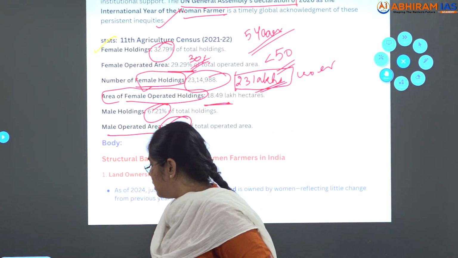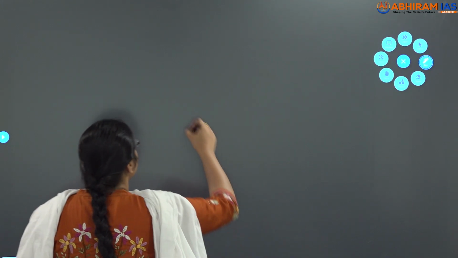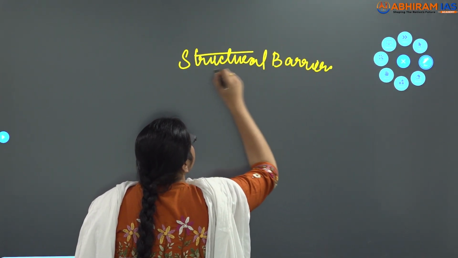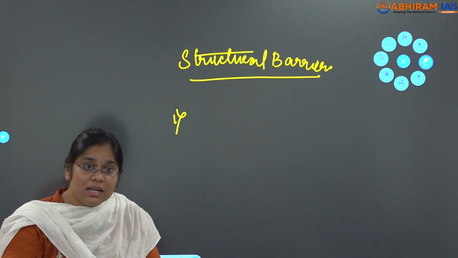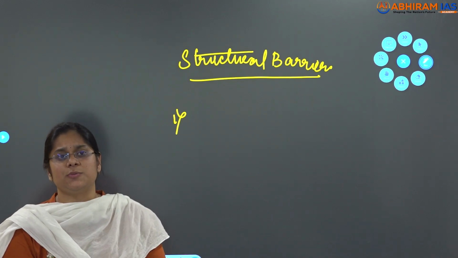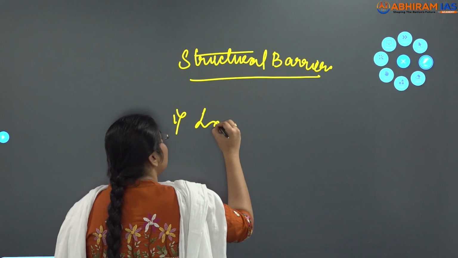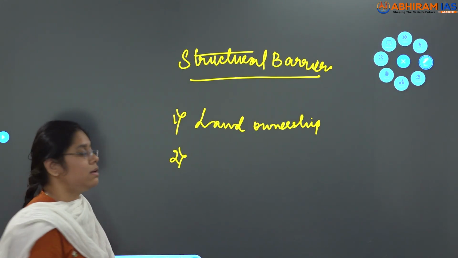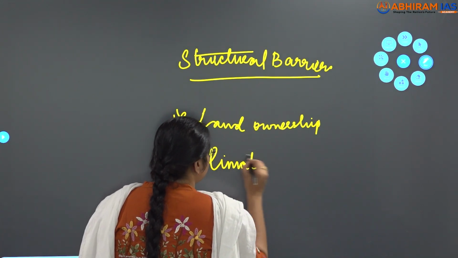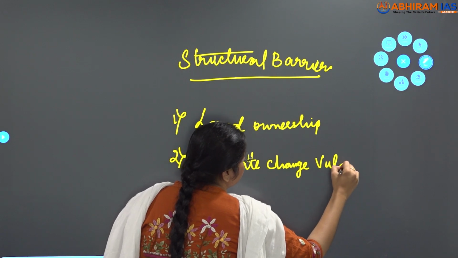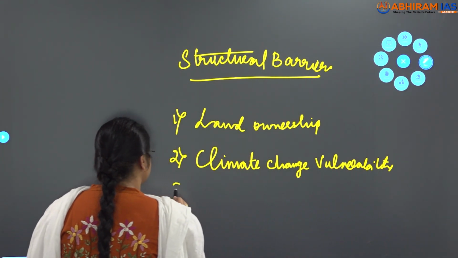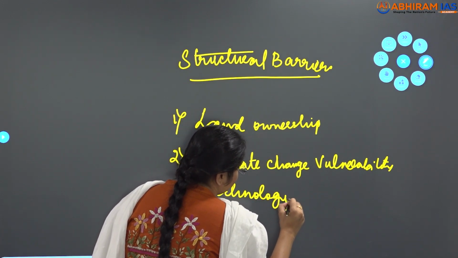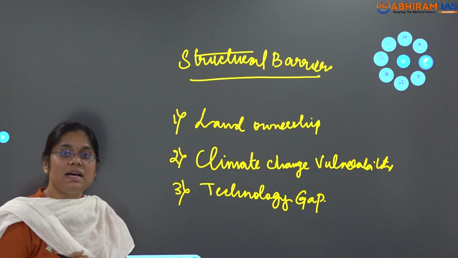In the body, when I ask you to write the first answer, we should remember I said structural barriers. So what structural barriers are there? First thing, when the land is not in our name, how can policies or direct benefit transfers come to us? So first is land ownership. And as given in the editorial, the other thing is climate vulnerability. We are more prone to climate change vulnerability. And further, the technology gap. So these are at least the structural barriers.